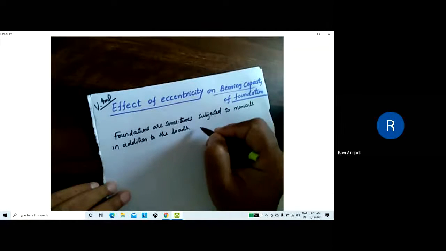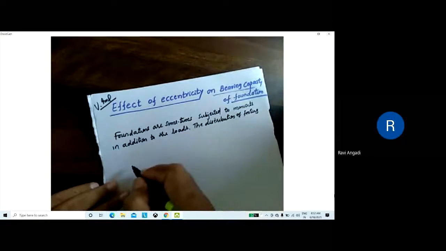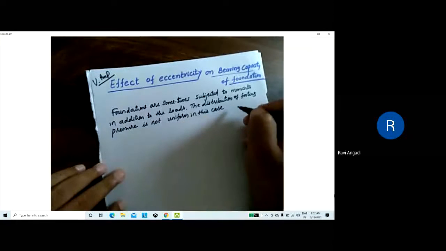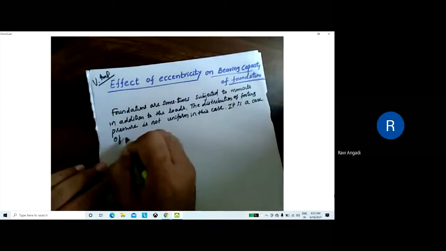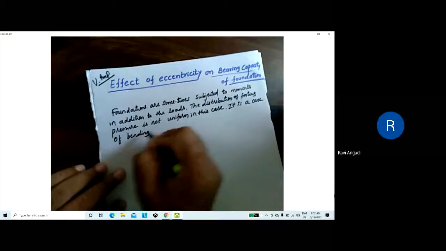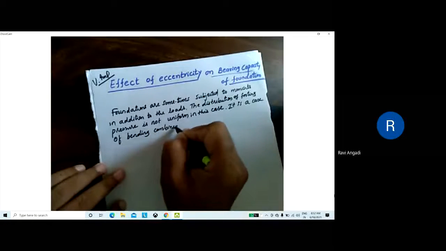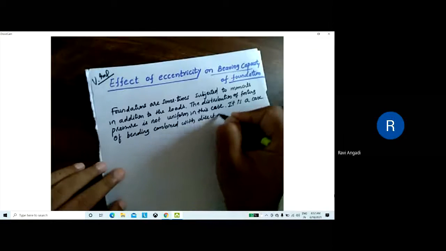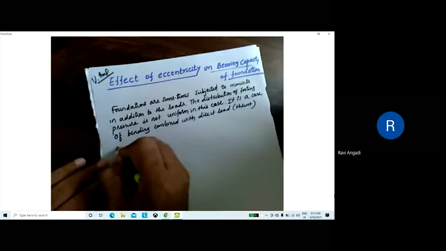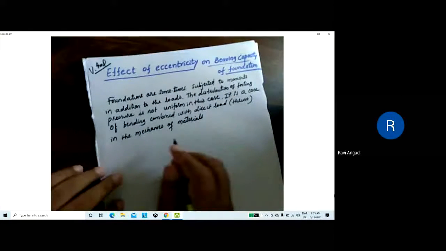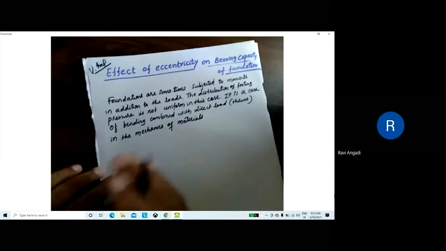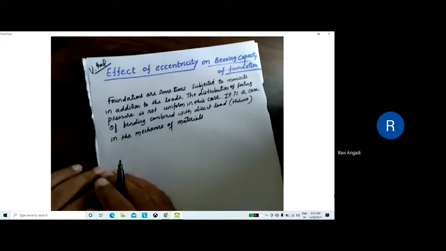The distribution of footing pressure is not uniform. In this case, it is a case of bending combined with direct load or thrust. In the mechanics of materials, that is the strength of materials, you might have studied this: the load along with the moment, how the maximum pressure underneath the footing can be taken.